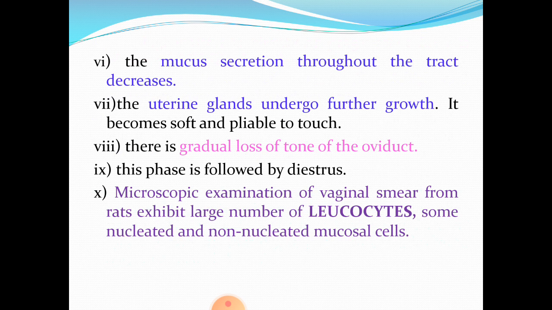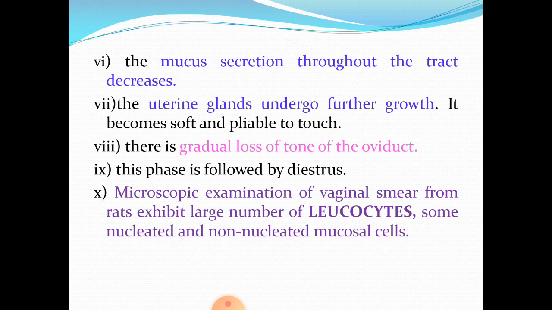Then the mucus secretion throughout the tract decreases. The uterine glands undergo further growth. It becomes soft and pliable to touch. There is gradual loss of tone of the oviduct. This phase is followed by diestrus.